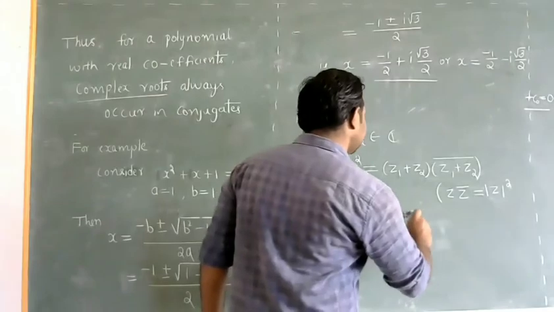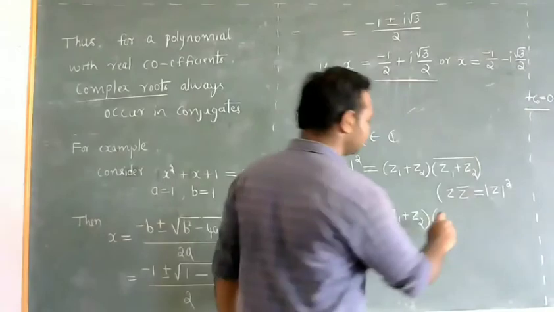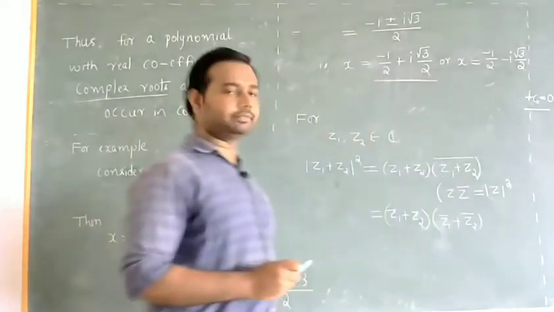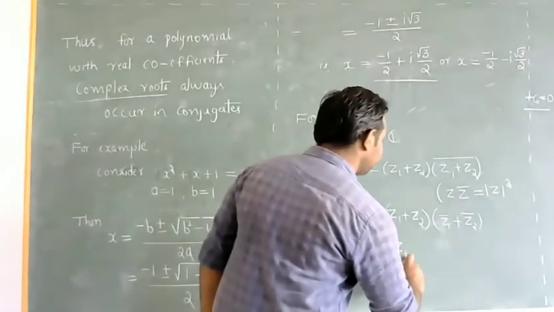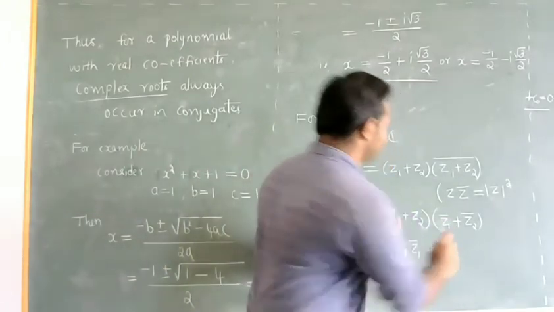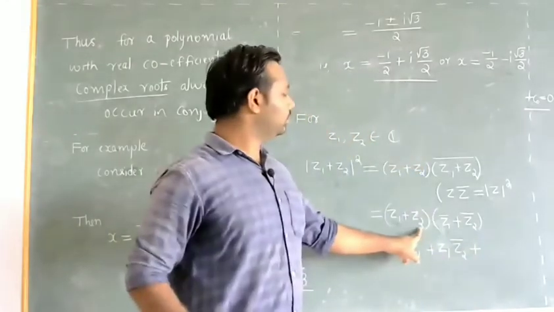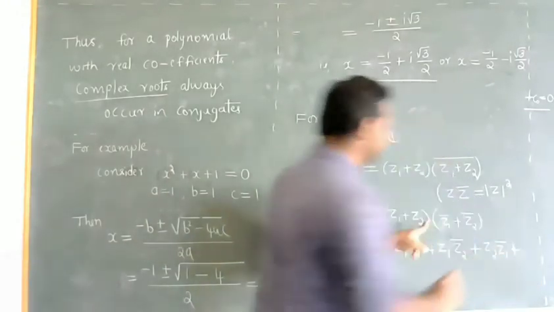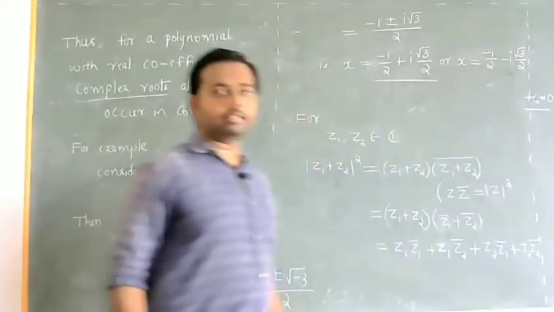Now z1 plus z2 into z1 plus z2 whole bar is z1 plus z2 into z1 bar plus z2 bar. Now multiply these two factors. So z1 into z1 bar plus z1 into z2 bar plus z2 into z1 bar plus z2 into z2 bar.